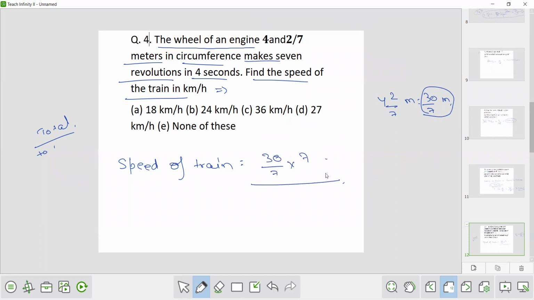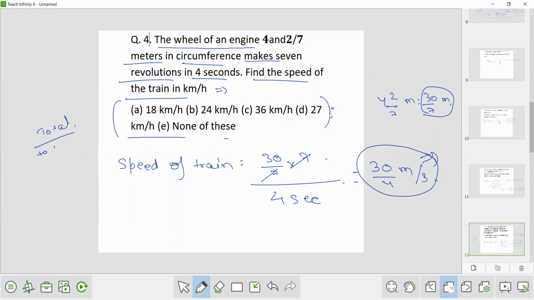And in how many seconds? So in 4 seconds. So this 7 got cancelled. So it is 30 by 4 meter per second. Now we have to convert this 30 by 4 meter per second in terms of kilometer per hour, because options are given in terms of kilometer per hour. Now it is very easy. 30 by 4 meter per second.